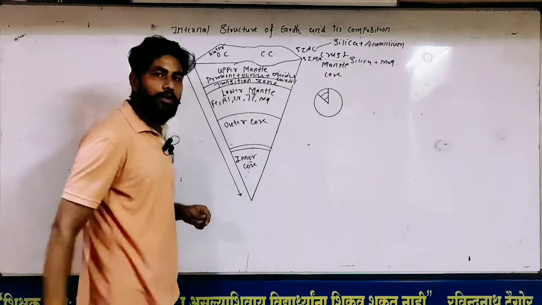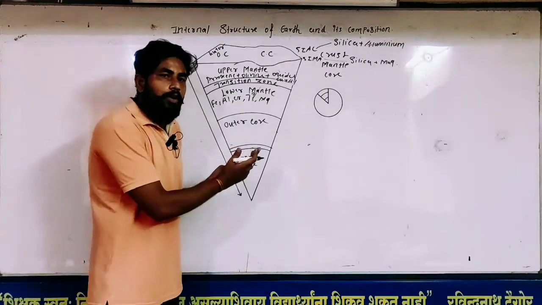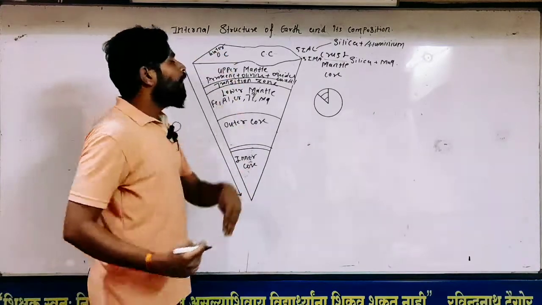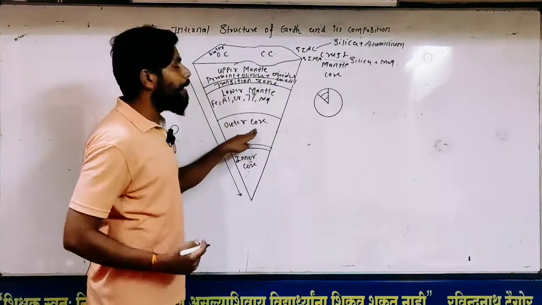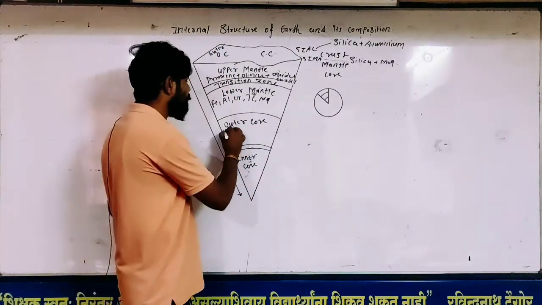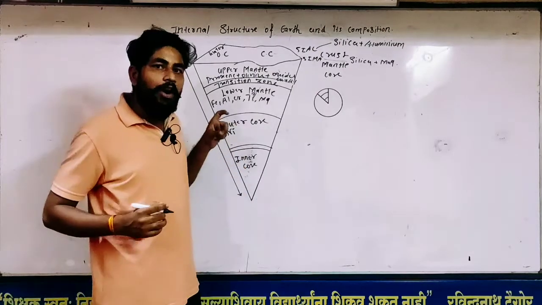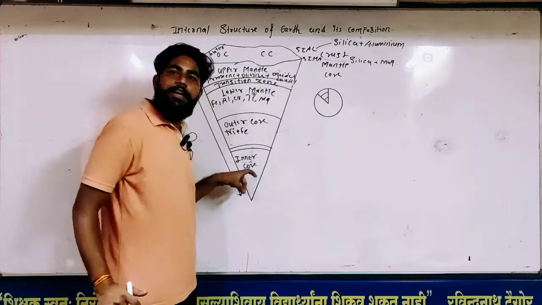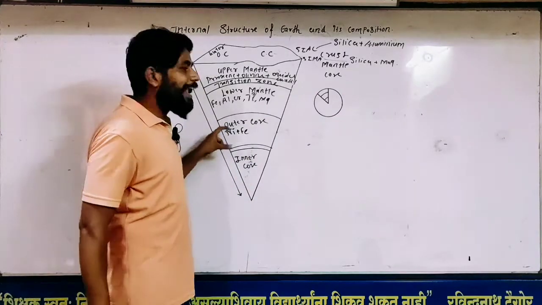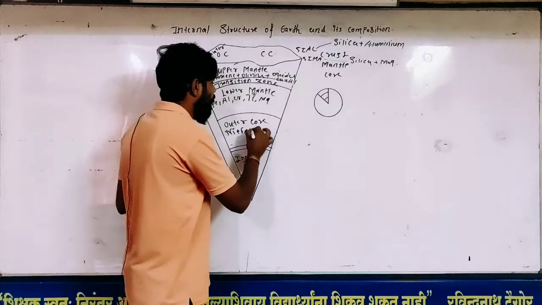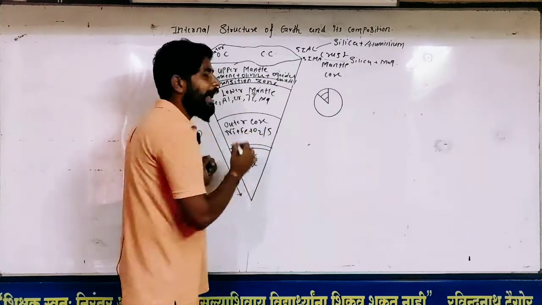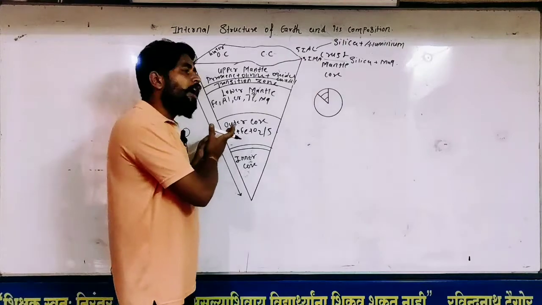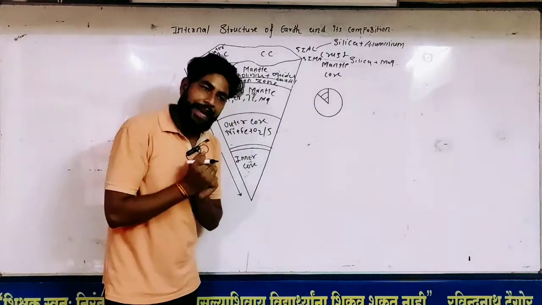Now we'll deal with the outer core. What is the composition of the outer core? The outer core is situated in between the inner core and lower mantle. Its composition mainly consists of nickel plus iron. But there is a big difference between the inner core and outer core. It has nickel plus iron as well as O2 or S, meaning sulfur. So the composition of the outer core is nickel, iron, and O2 or S.